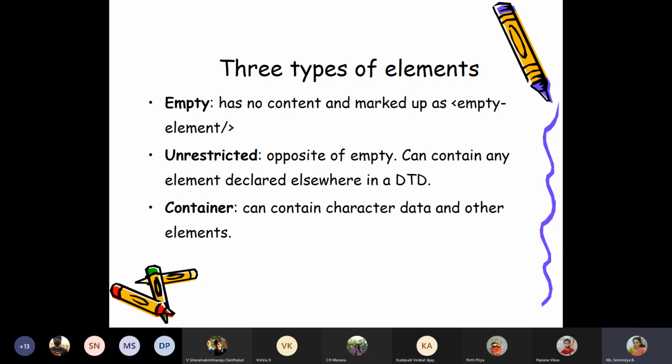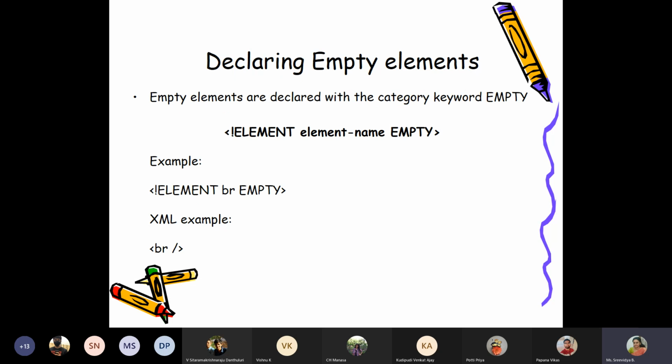Say for example, the div tag or span in HTML. These are two tags which are basically container tags in HTML. They themselves will not do anything, but I can add features to that block. So I can logically create a block in an HTML page with the help of div or span. It is basically used for applying style information. Style sheets you can apply to a division or a span. So such kind of container tags, that is the third type. So empty, unrestricted, and container.